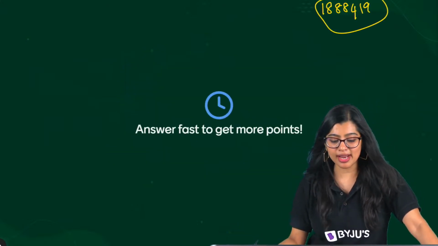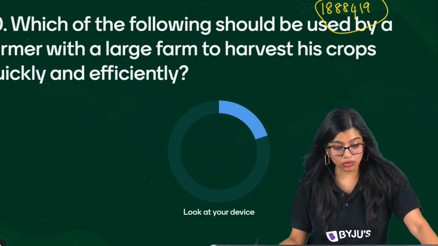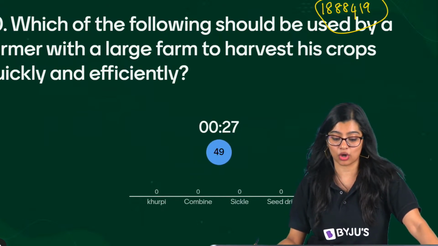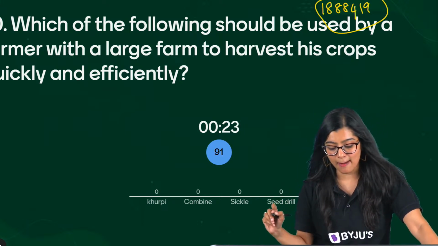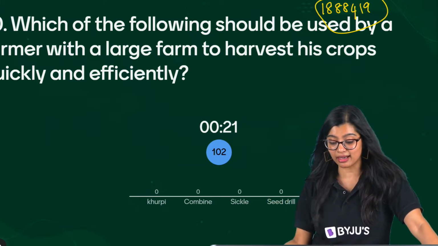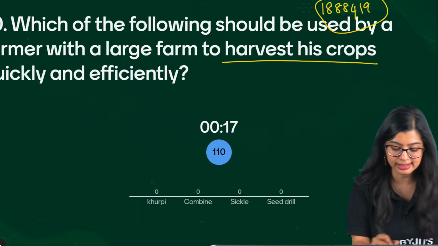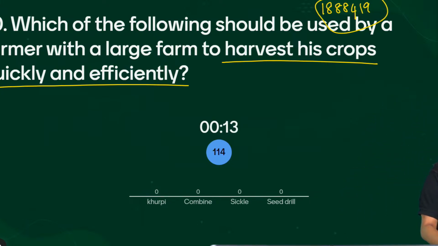Okay, moving on, everybody. Question number 10. Which among the following should be used by a farmer with a large farm to harvest his crops efficiently and quickly? Should he use a kurpi? Should he use a combine? Should he use a sickle or a seed drill? We are talking about him harvesting his crops quickly and efficiently.